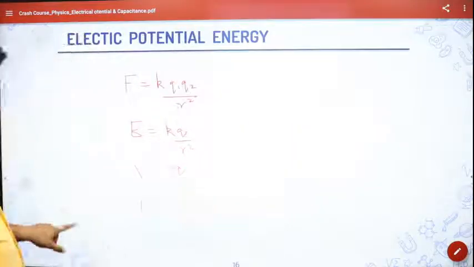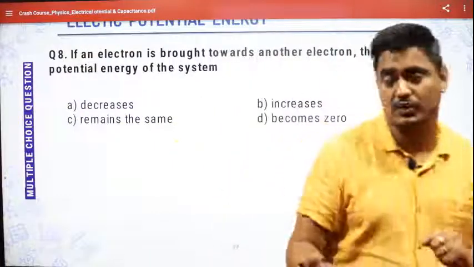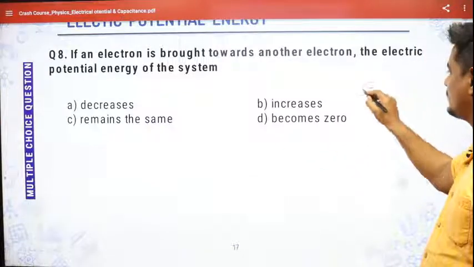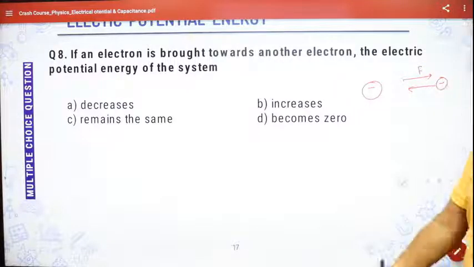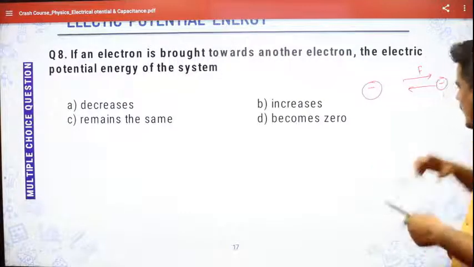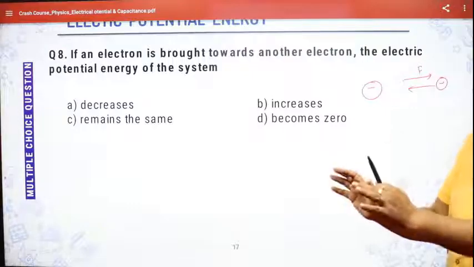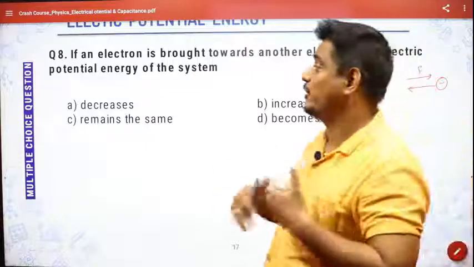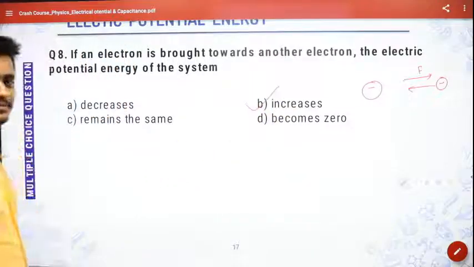Right. Let us go to the next page. One question is there: if an electron is brought towards another electron, what happens to the electric potential energy of the system? See, one electron is already present, and you're bringing another electron towards it. Definitely it will have a repulsive force. Do you agree with me? If the force is repulsive and still you want to bring it, something is opposing but you're still pushing it, what will happen? Too much work will be done. And the work you are doing to push it near this electron will make its potential energy increase. Obviously. So the answer is increases. I hope you're understanding this.